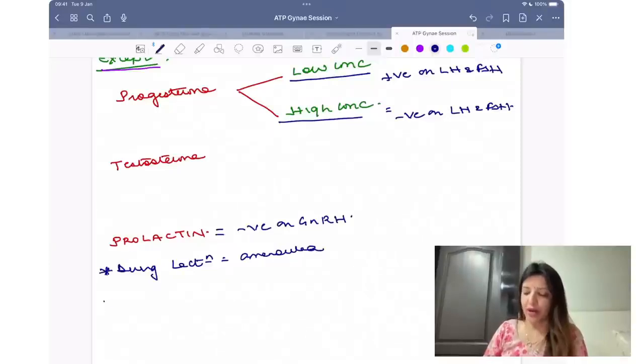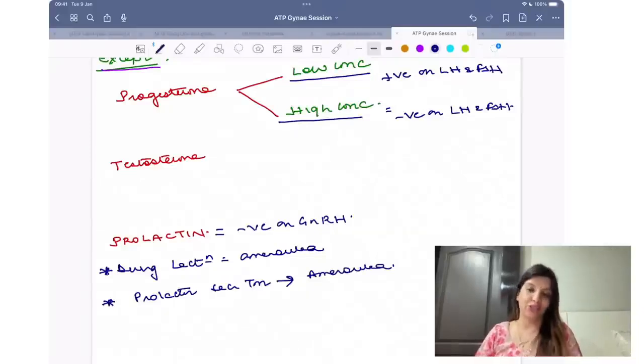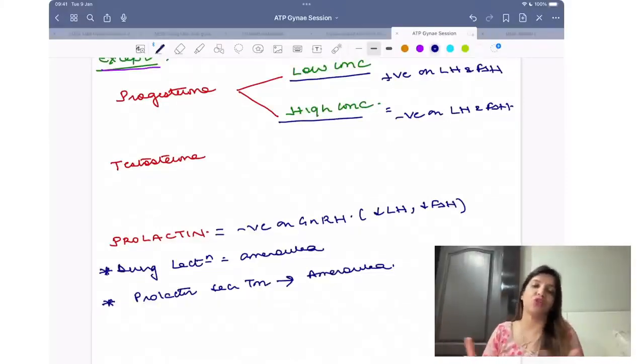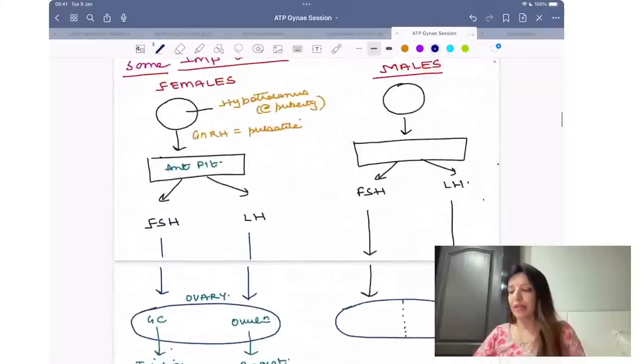This is the reason why if there is a prolactin secreting tumor, it is going to cause amenorrhea, because it is going to decrease GnRH. When GnRH decreases, automatically LH decreases, automatically FSH decreases, so neither is there going to be estrogen nor progesterone. So obviously the female will not ovulate. Clear to all of you? Yes?